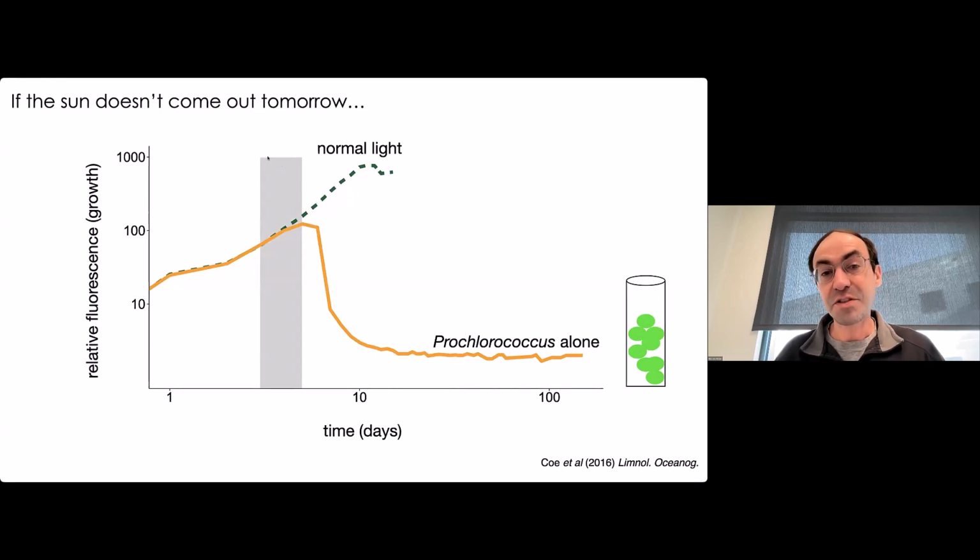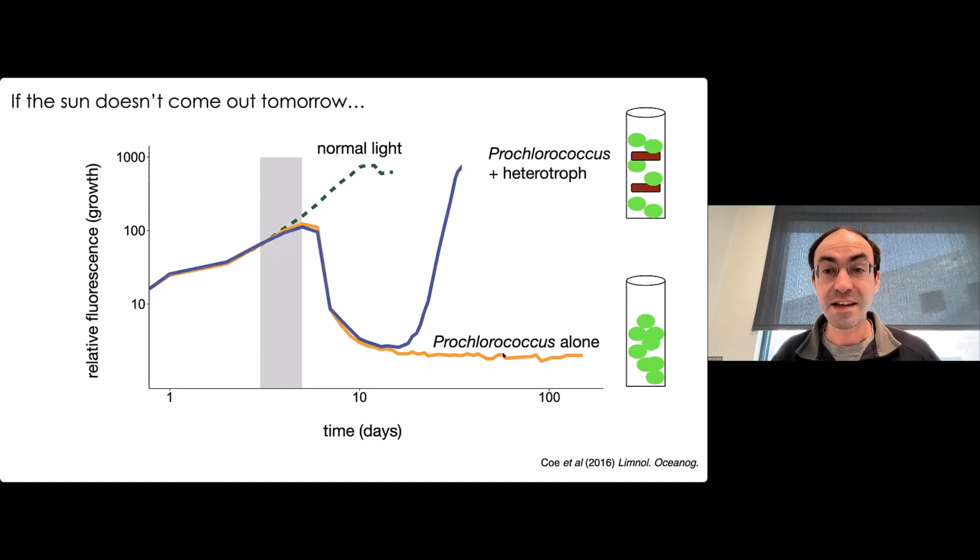We now put them in the dark for an extra day. What we see is that in cultures of pure Prochlorococcus, they really don't like that. The cultures crash soon after, the fluorescence drops, and even when you look months later, these cultures just don't grow.